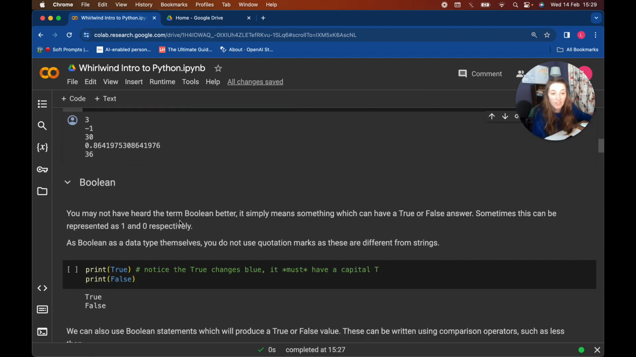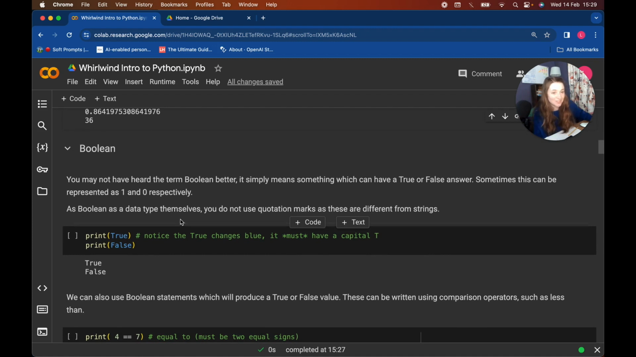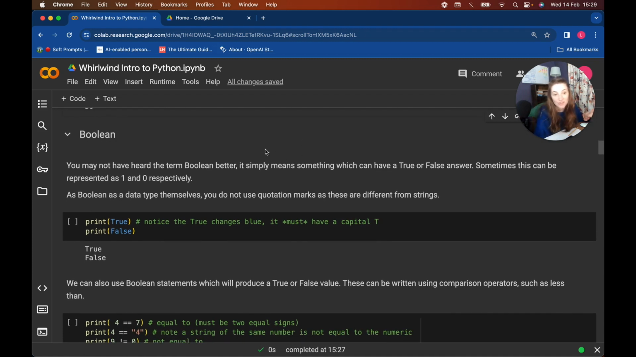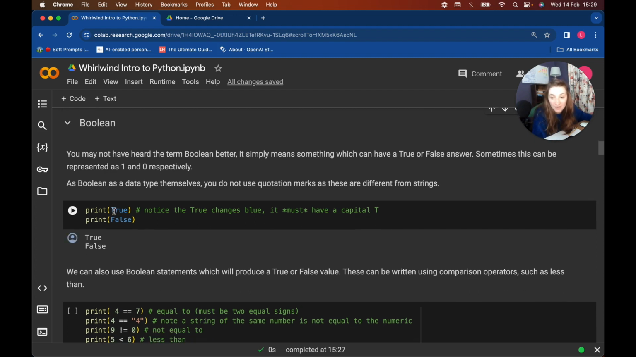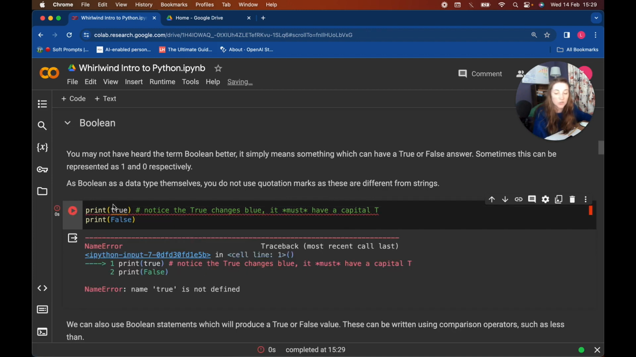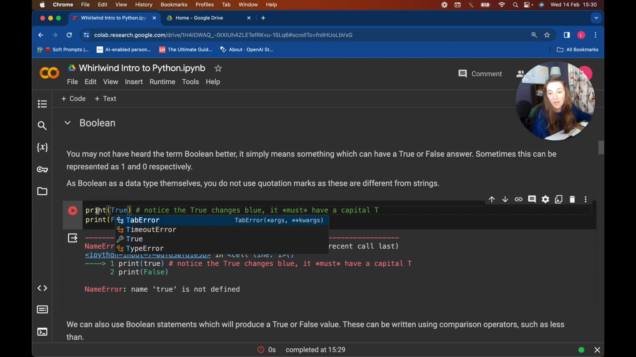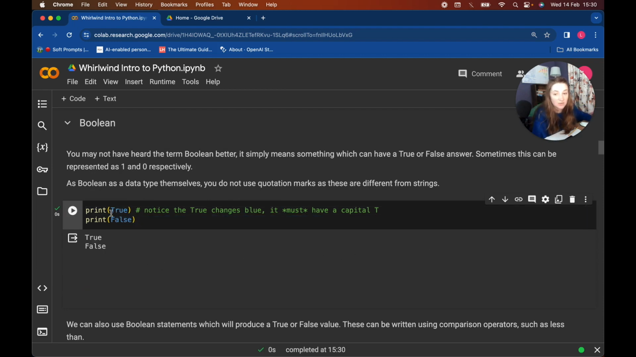And the other data type I mentioned was Boolean, which is a very funny word, but to me it just means it's true or false, something that can have two values that we typically think of as 1 and 0. So we think of true as 1 and false as 0. And again, if you notice here, we have capital T, capital F, and it changes to blue. So if I was, for example, to do this, and then if I try to print this, it says true doesn't exist because it's not a Boolean.